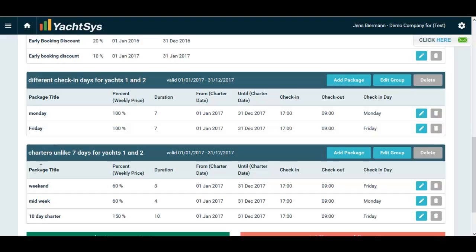Instead of putting my package weekend, midweek and 10-day charter, I would have been perfectly able to add these 3 packages also under this group, because both the duration and the check-in days fit already very well to the group of check-in days I have set up before.